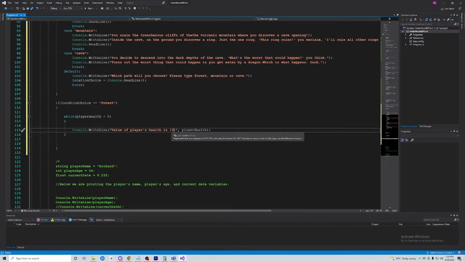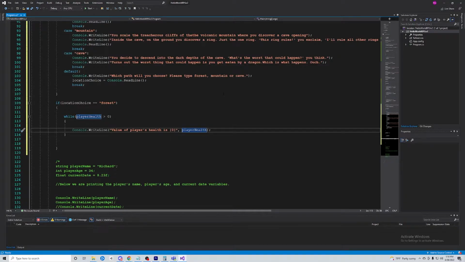If we have these curly braces and we put the zero element in here, it will reference this zero as the first variable in the list after the text in the quotation marks. So the structure is the text in the quotation marks, comma, and then the player health variable, and it will take player health and put it in zero. Okay.